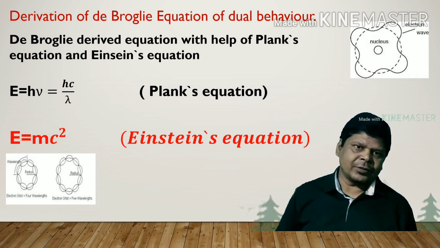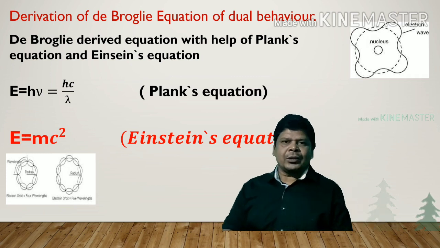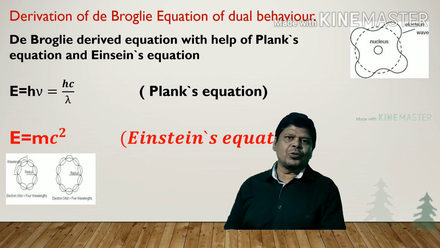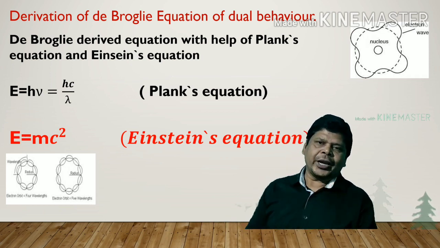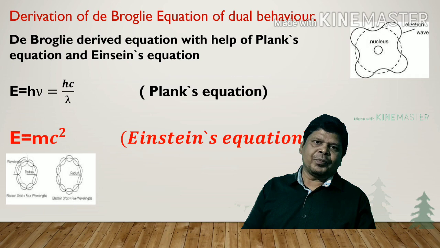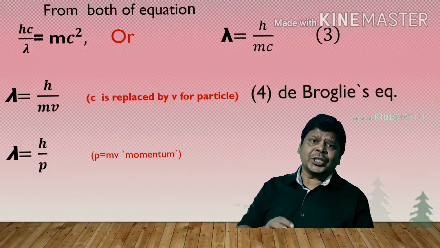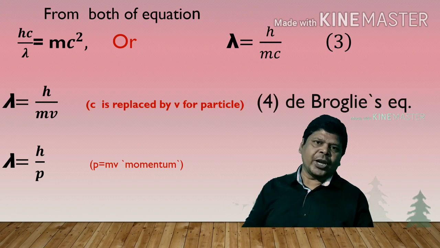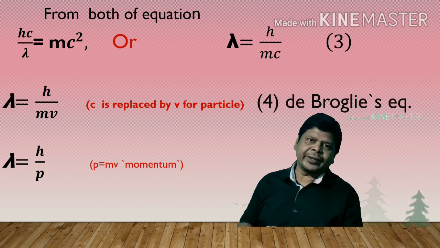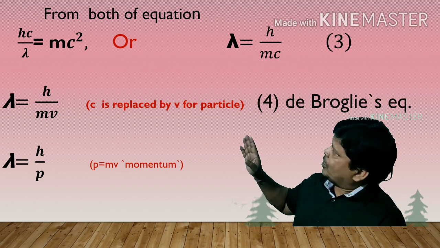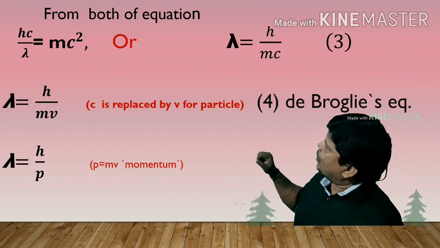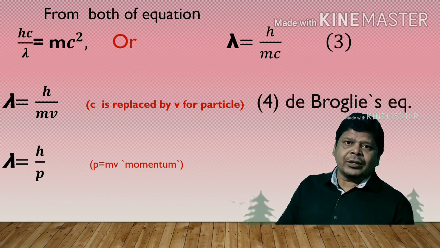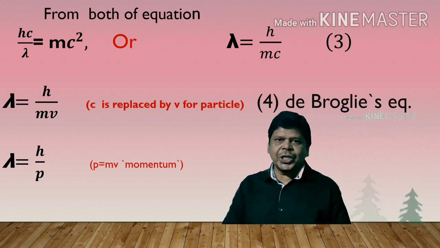Let us derive. Now, if we compare the equation E is equal to h nu and E is equal to mc square, then we are getting the formula lambda is equal to h upon mc. E is equal to h nu, nu can be replaced by c upon lambda, so you can get the value of wavelength is equal to h upon mc. So in this equation, c is the speed of light.